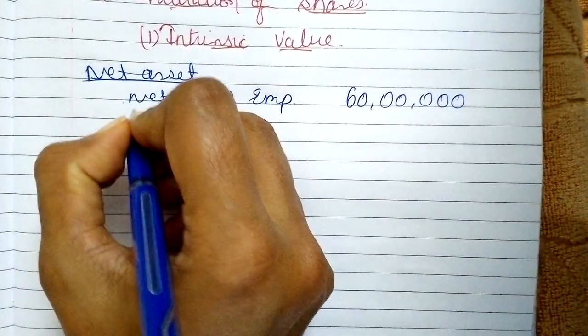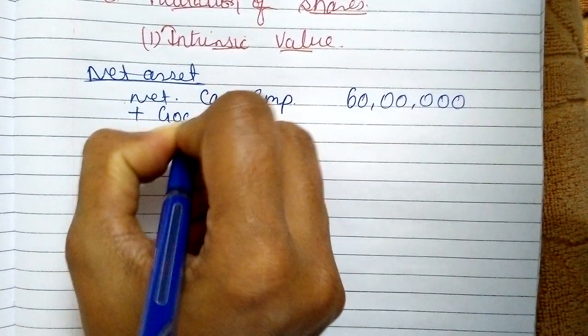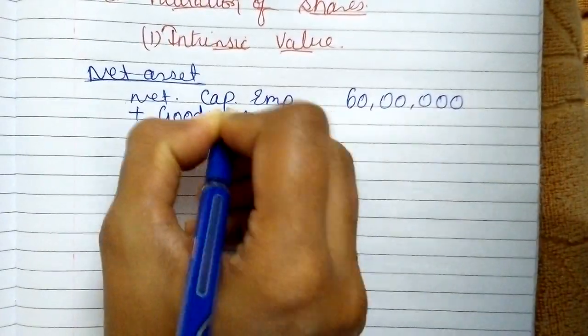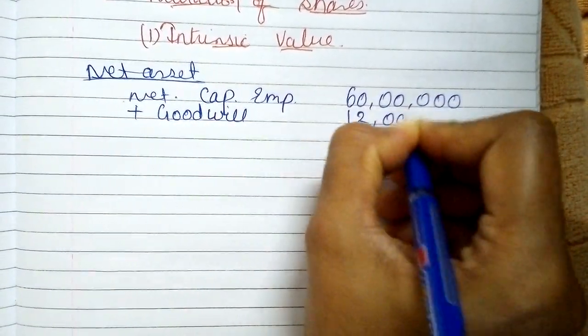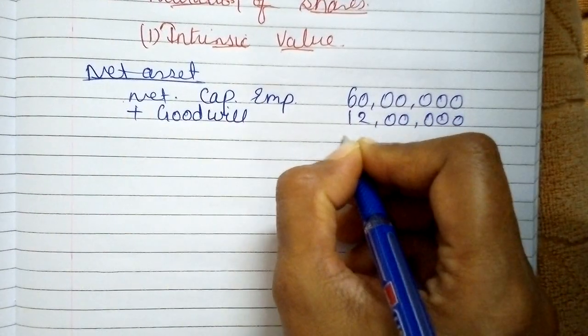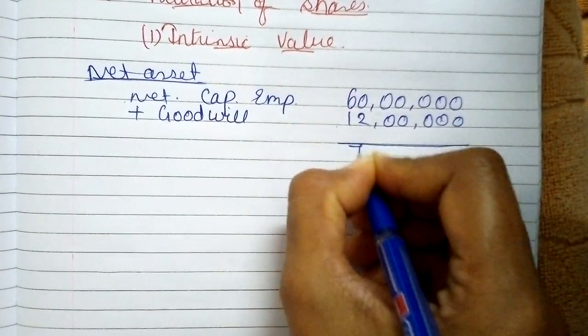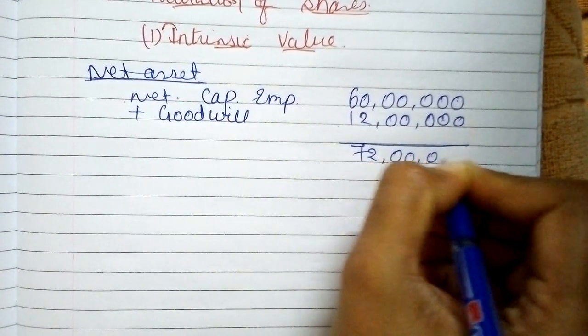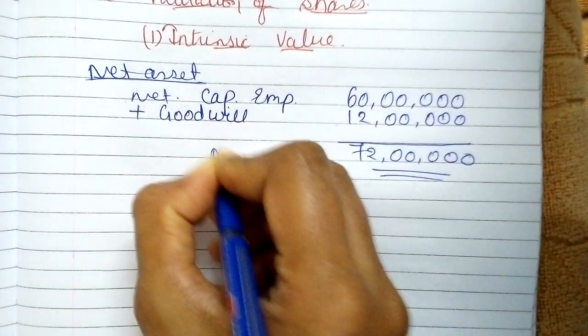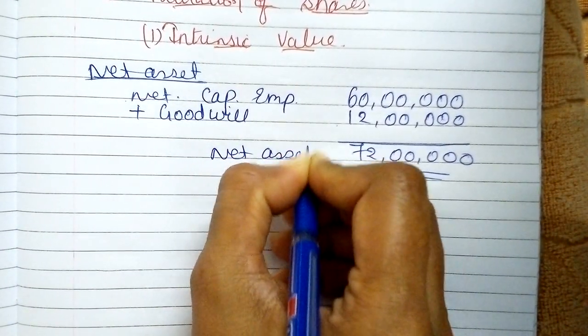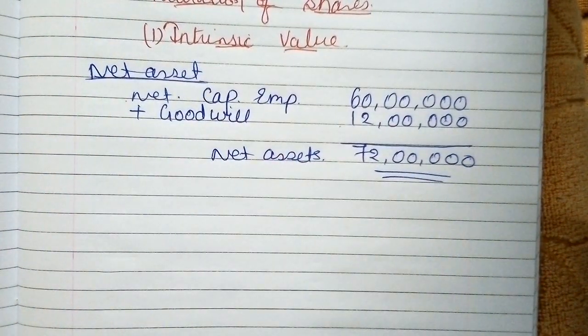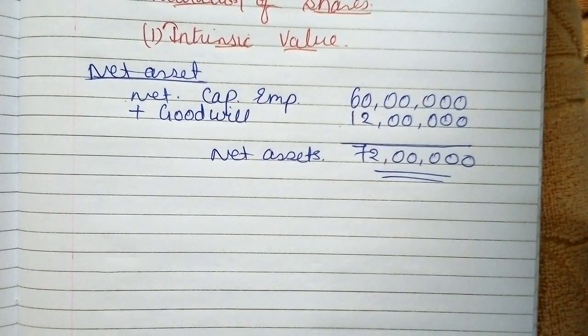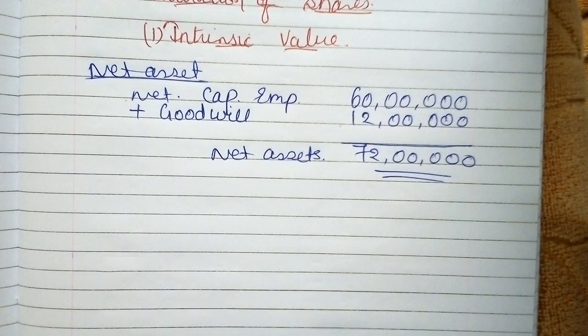And just add the value of goodwill, that is 12 lakhs, right? So 72 lakhs is your net asset. See girls, how shortly we can find this, right? So instead of listing down the whole assets again, you can go with this method. So our net asset tends to be 72 lakhs.